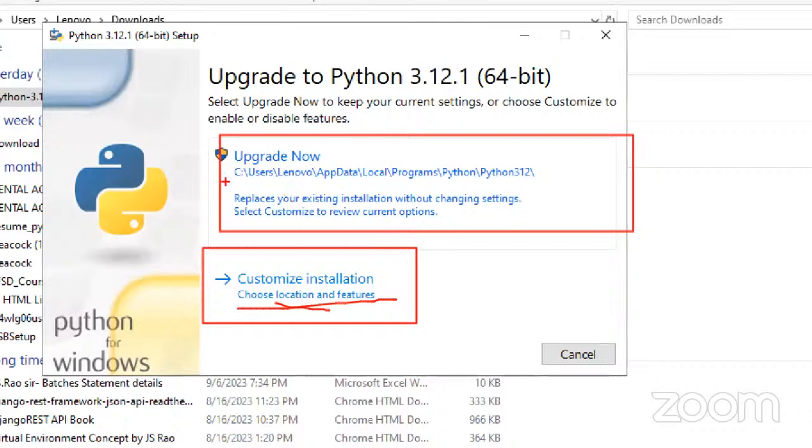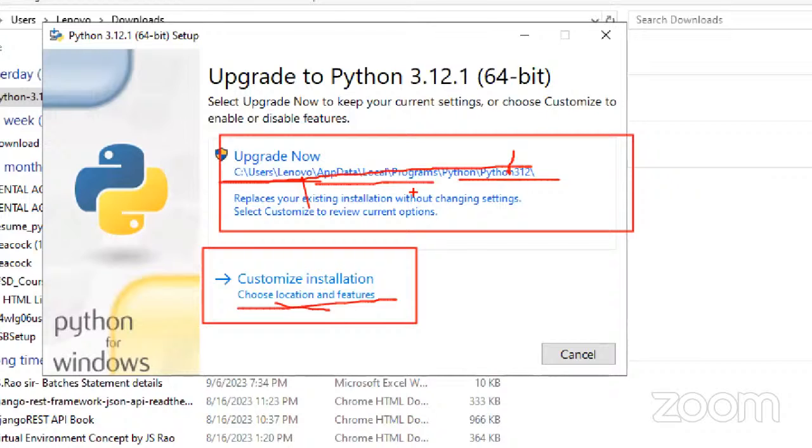And this one is the default location, guys. Default location is C drive, Users, username. In my system, my username is Lenovo. So C drive, Users, username, and then AppData, followed by Local, followed by Programs, Python 3.12. If it is Python 3.11, then Python 3.11, Python 3.10, then Python 3.10. This is the default path, guys. So you can also use this default path only.